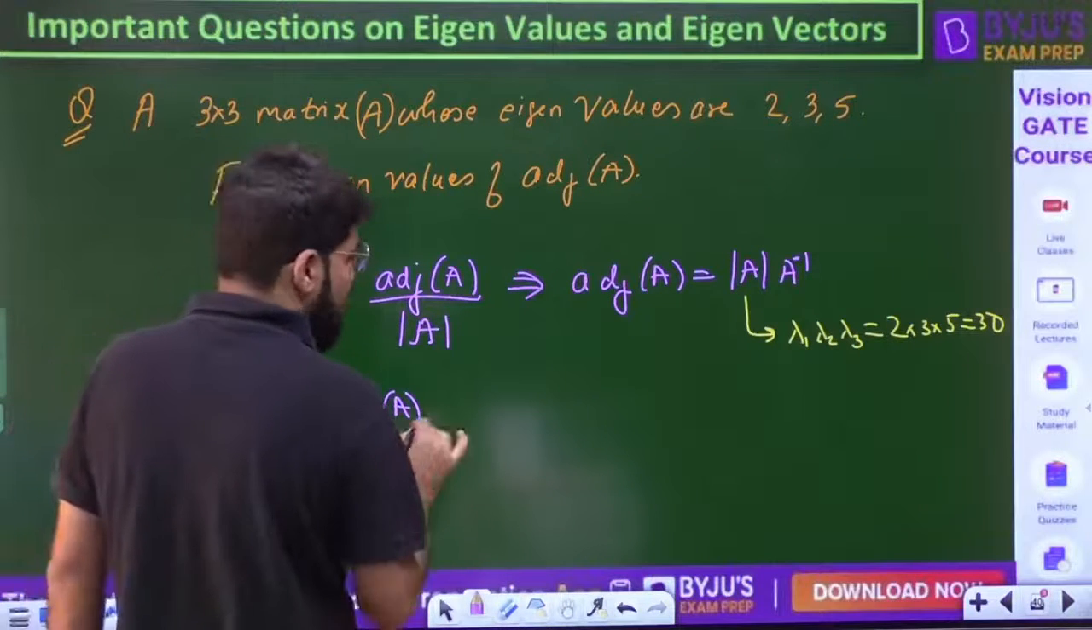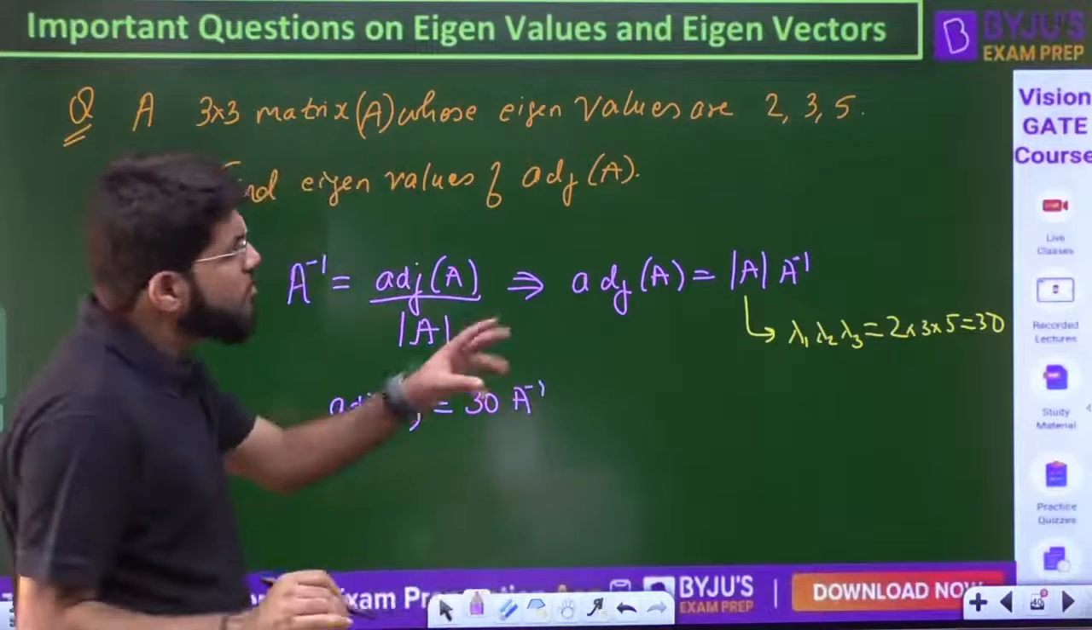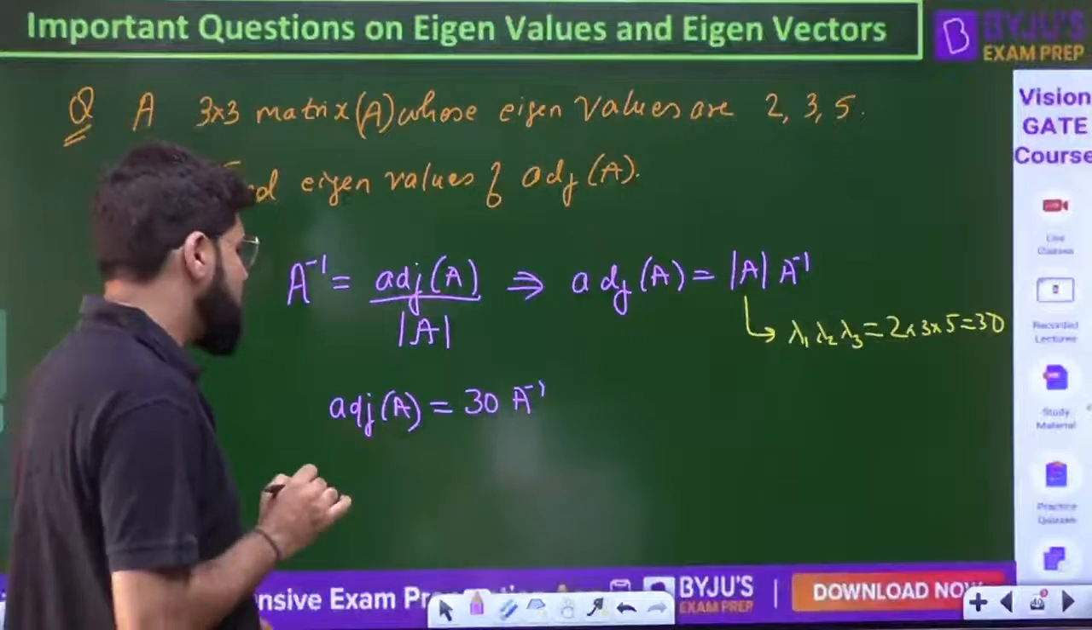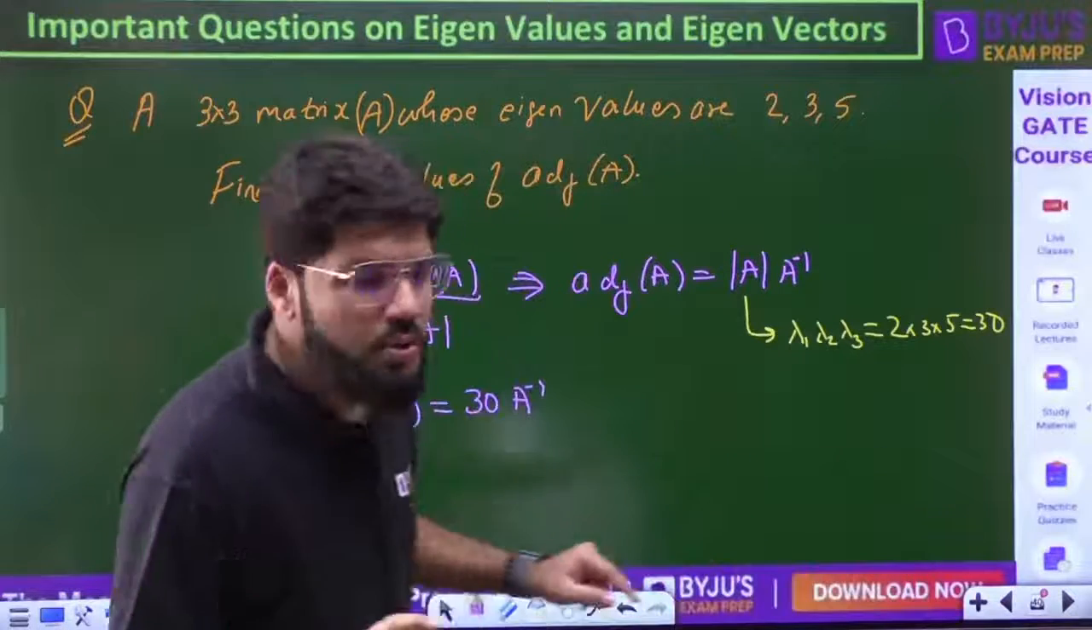adjoint A is equal to, in this case, 30 A inverse. Mod A into A inverse is always true, but here mod A is 30. So that is 30 A inverse. Now, how do you find out the eigenvalues of 30 A inverse? I hope you have understood what to do now.